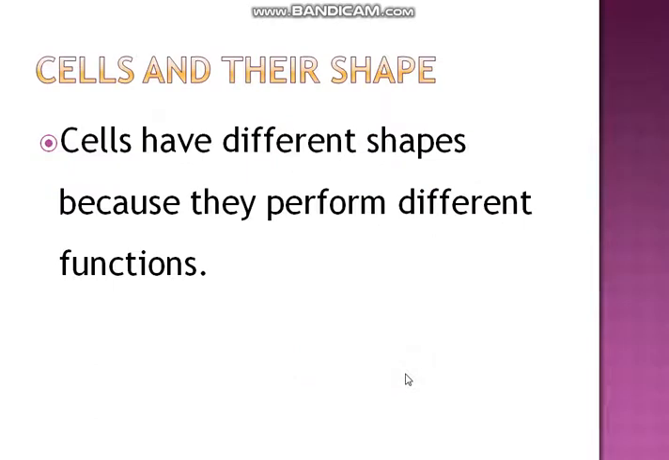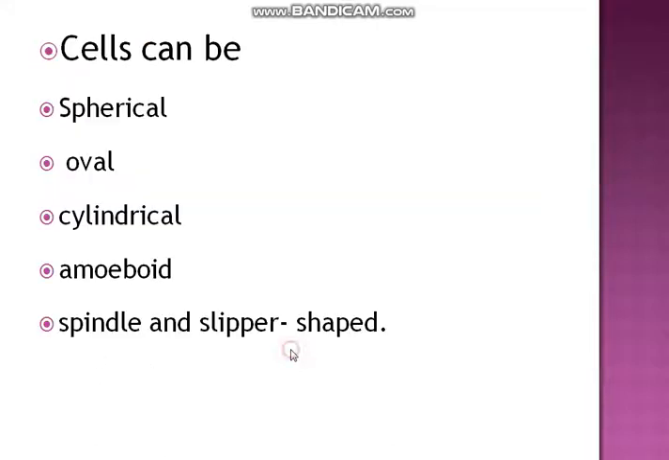And moving to cells and their shapes. Cells have different shapes because they perform different functions. So, cells can be spherical, oval, cylindrical, amoeboid, spindle and slipper shaped.